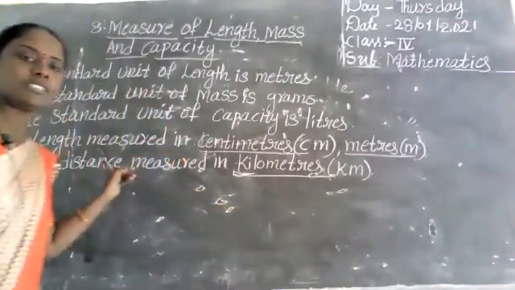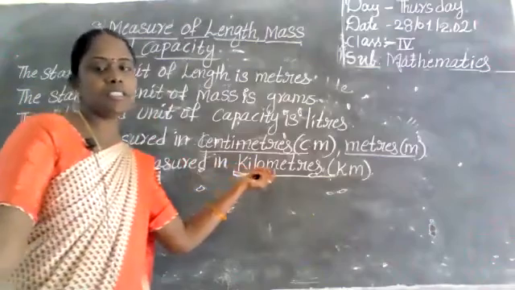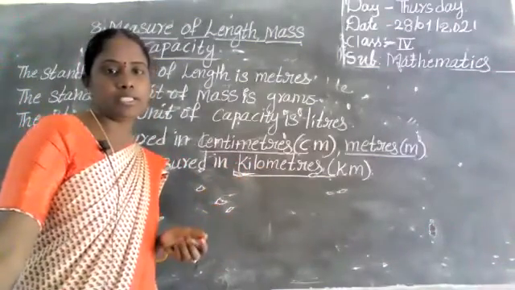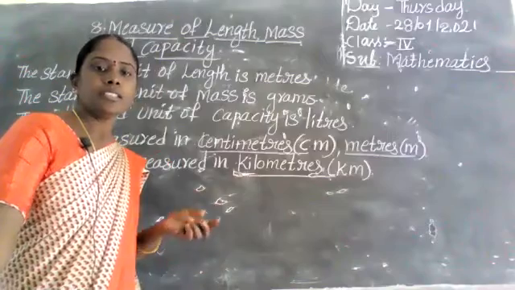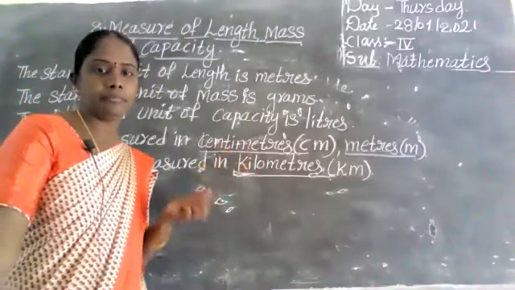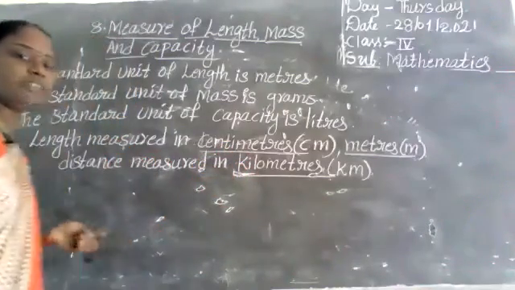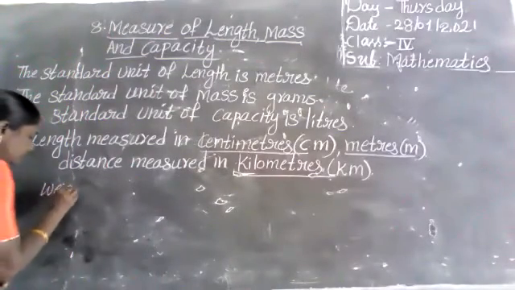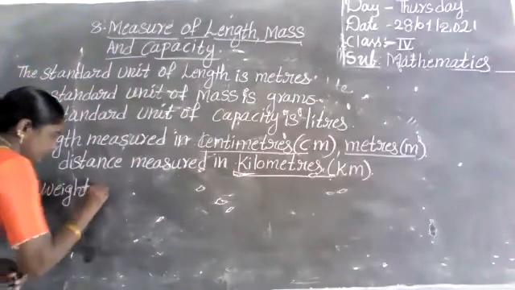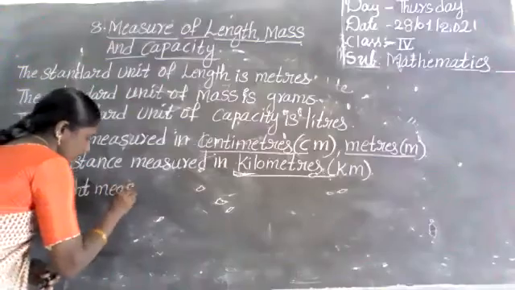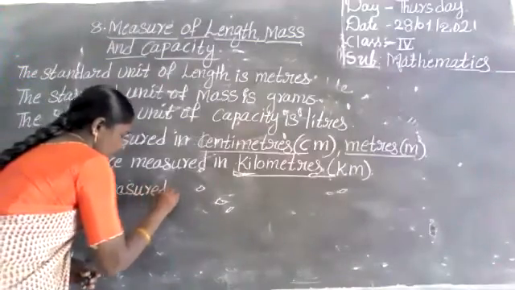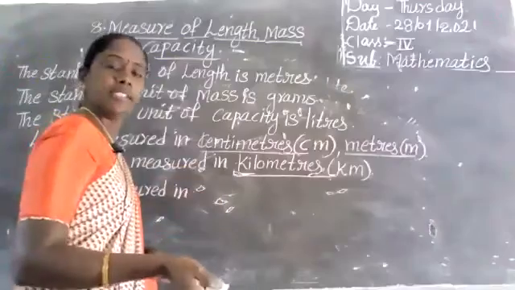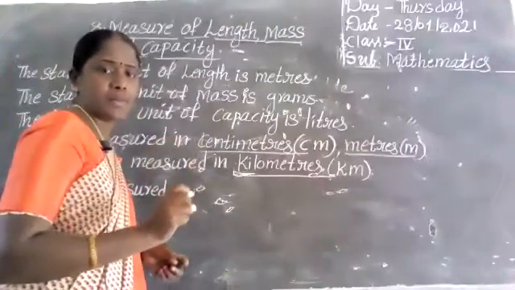First, length is measured in centimeters and meters. Next, distance is measured in kilometers. Next, mass. Mass means weight. Weight we measure in kilograms, grams and milligrams also.